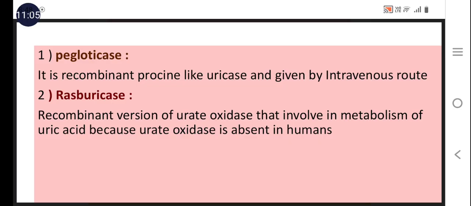Pegloticase is a recombinant protein like uricase, and it is given by the intravenous route. And rasburicase is a recombinant version of urate oxidase. Urate oxidase is involved in the metabolism of uric acid so it can be excreted easily, but this urate oxidase is absent in humans, so that's why its recombinant version is given to the patient.